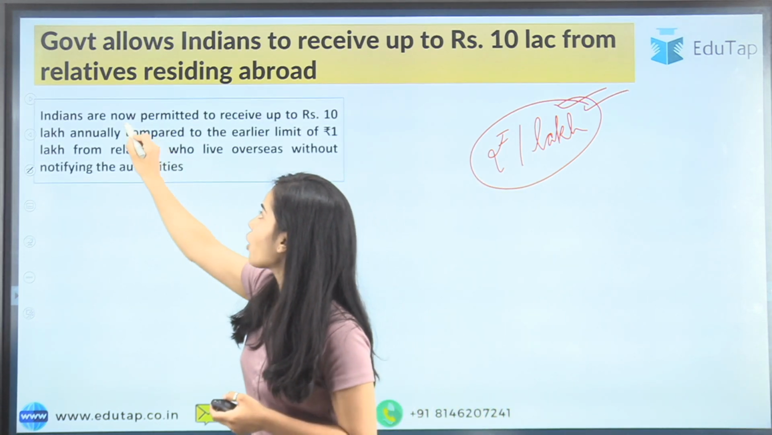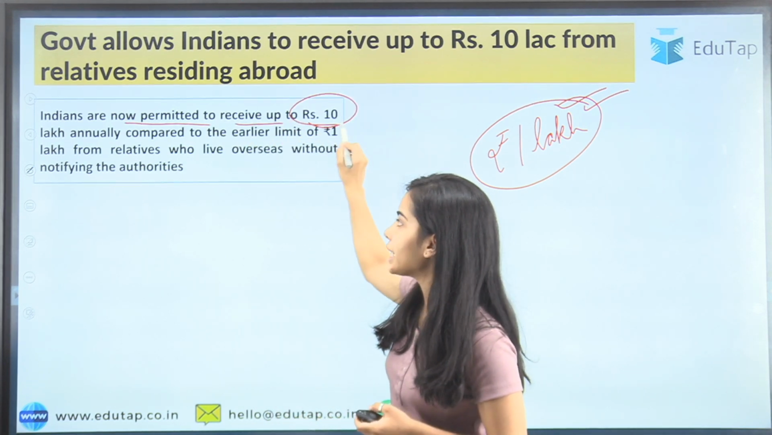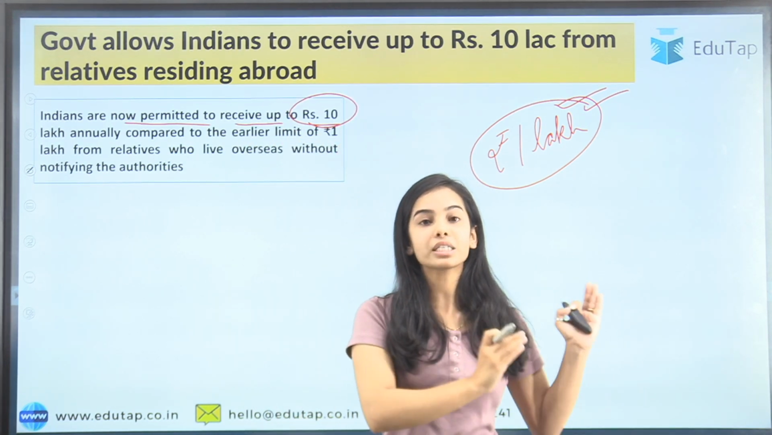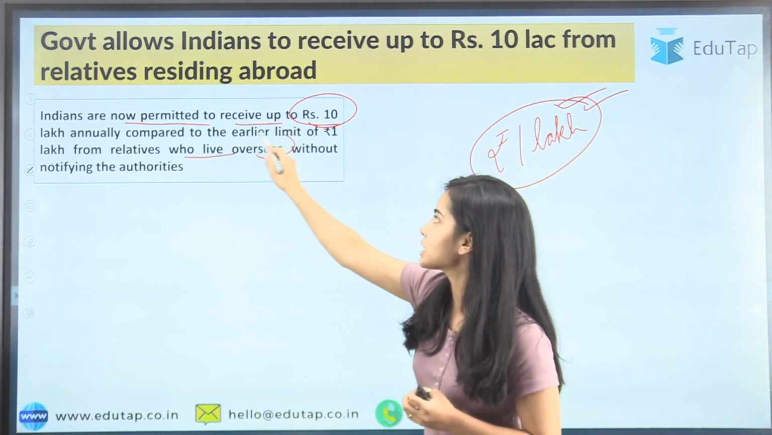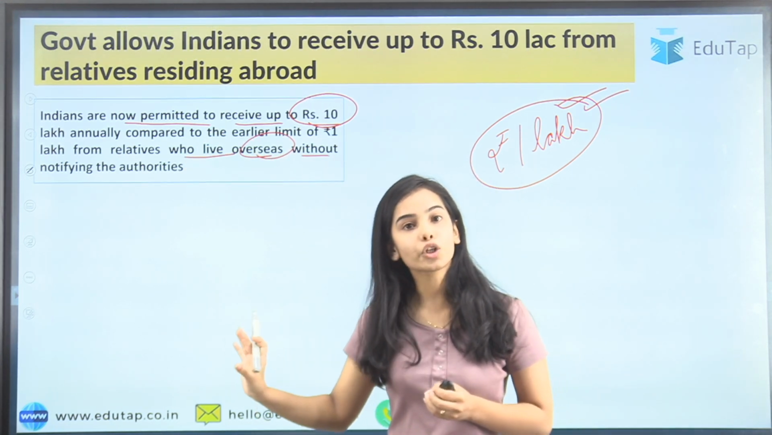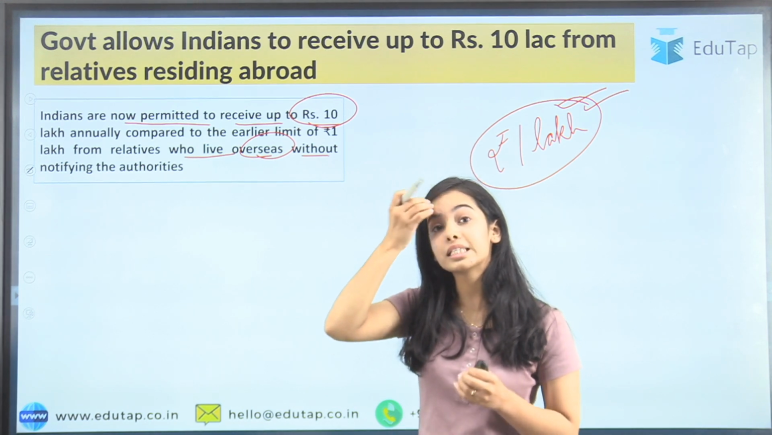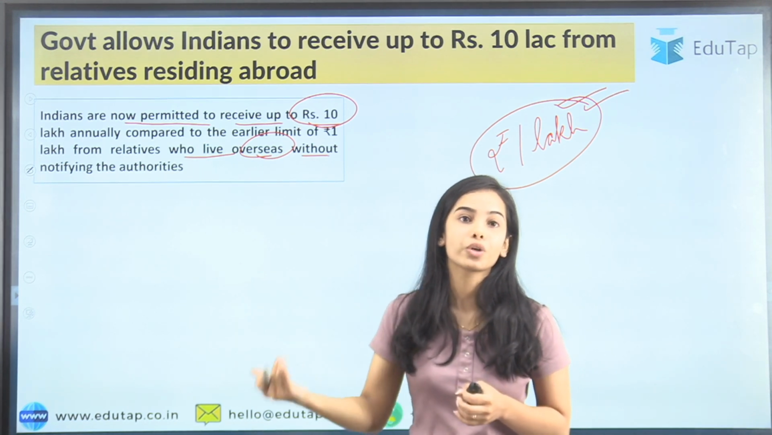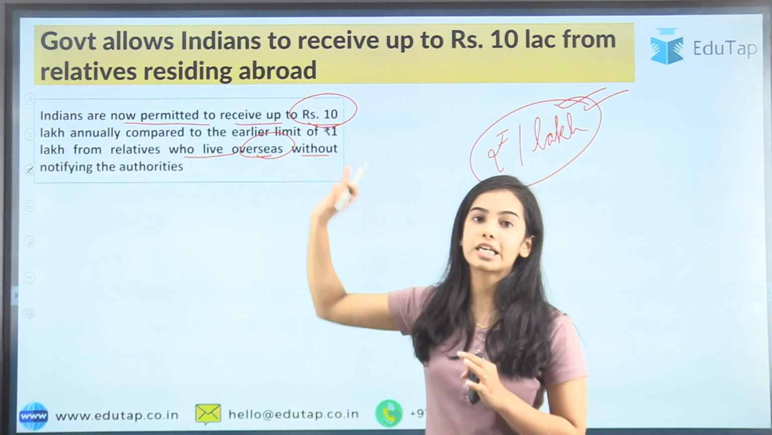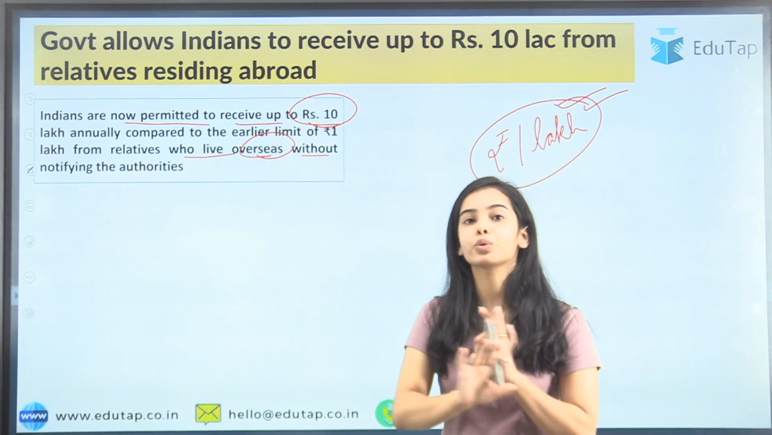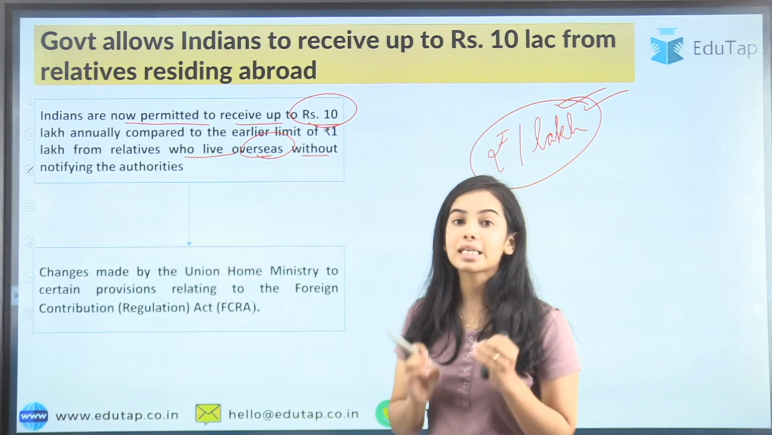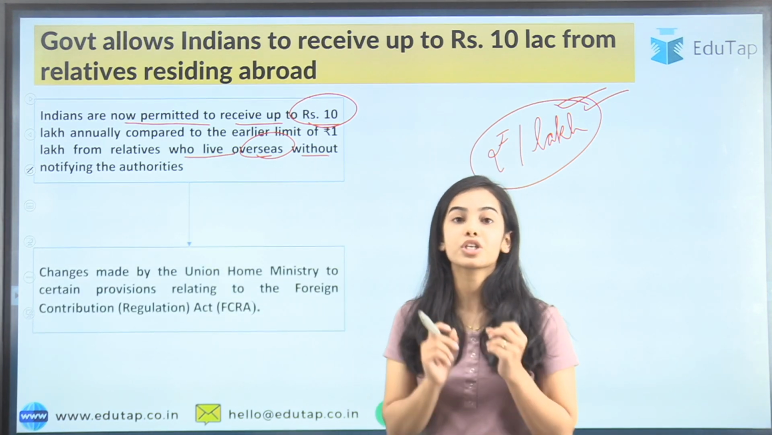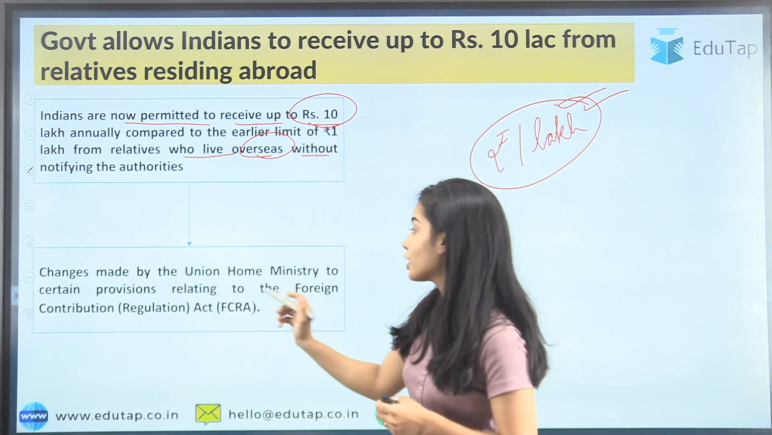So the Indians are now permitted to receive up to rupees 10 lakh annually, compared to the previous limit of rupees 1 lakh, from the relatives who live overseas without notifying the authorities. If they receive above this limit, then they have to notify the authorities. Otherwise, if they are receiving below this limit, they do not have to notify the government authorities. The changes have been made by the Union Home Ministry.